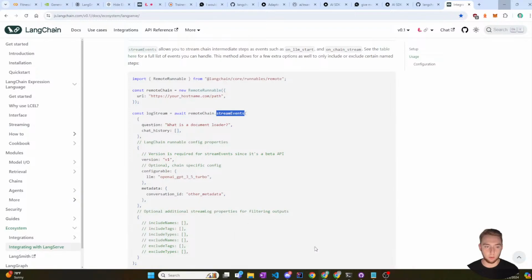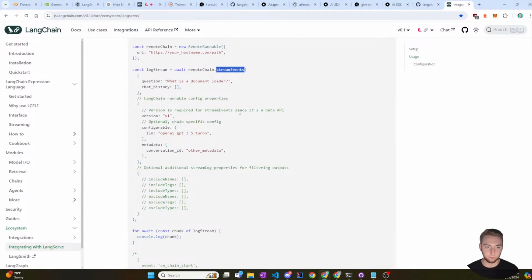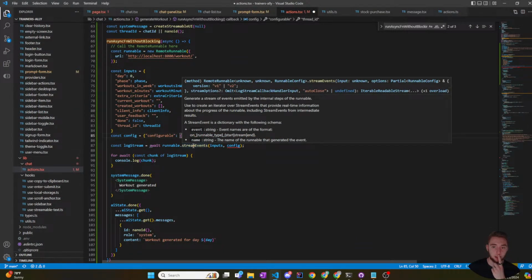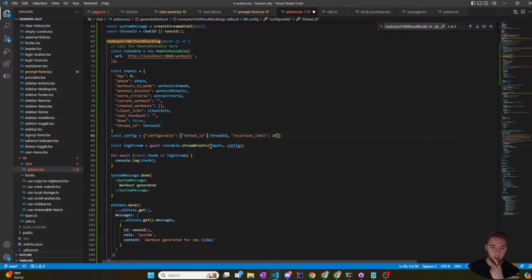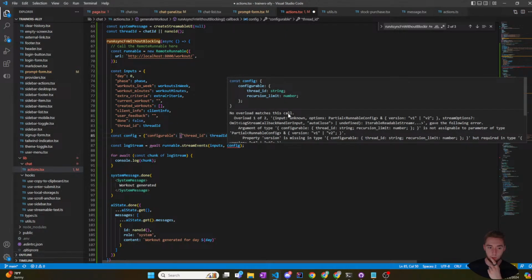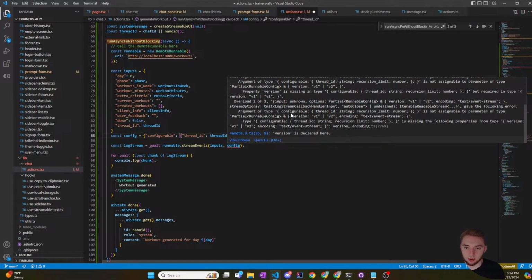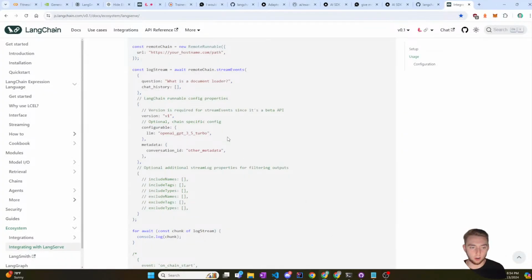Why are you not happy with my config? Seems like it should be. This is set up the exact same way. streamEvents takes an input and it takes options. Okay. Well, you should be happy then. Let's look at this massive error here. Okay, so it looks like my config needs a version for some reason.